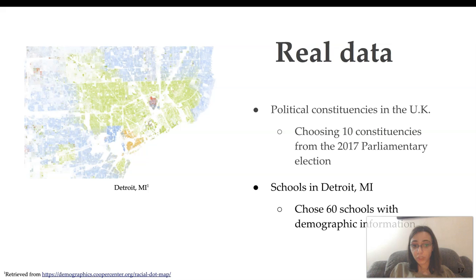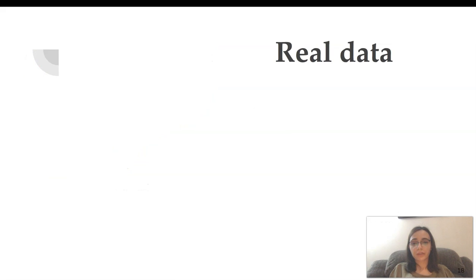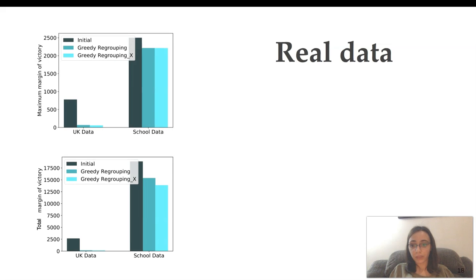We have the demographic information from the Department of Education website for the schools, and we test our algorithms on them as well. So, what we see in real data is that the greedy algorithms are able to quickly reduce the margin of victory, both in the UK data and in the school data. On the left-hand side, you see the UK data, and on the right, the school data. On the top is the maximum margin of victory being reduced, and on the bottom is the total. So, the darker blue represents the initial margin of victory, and you see that both lighter blue algorithms are able to reduce it greatly, especially for the UK data.